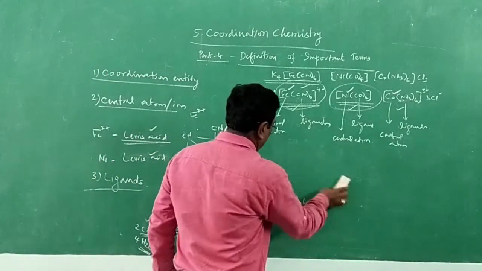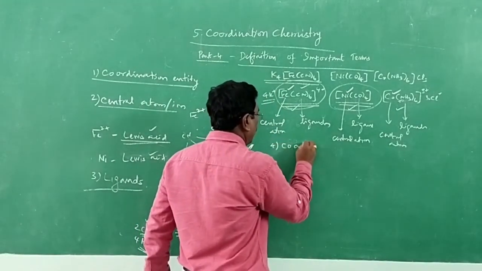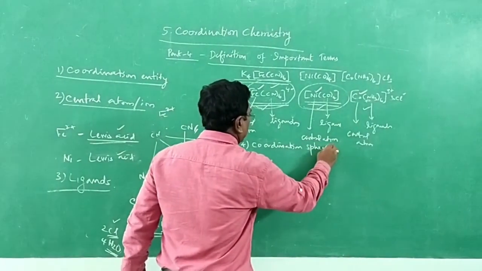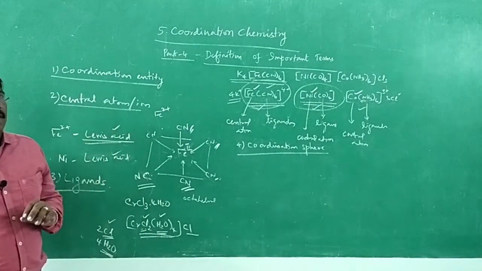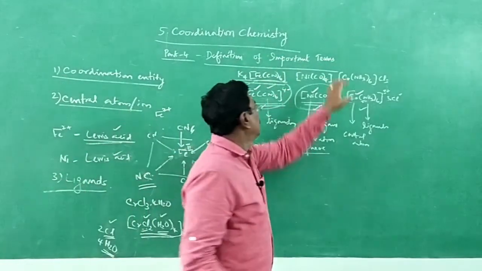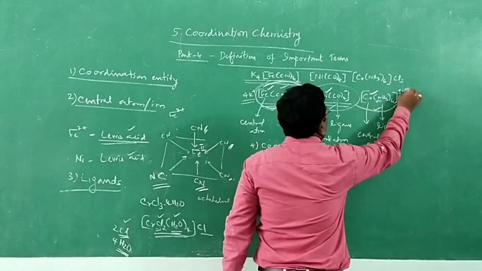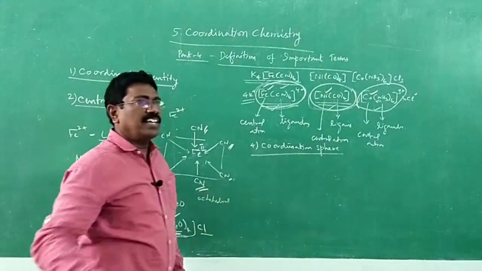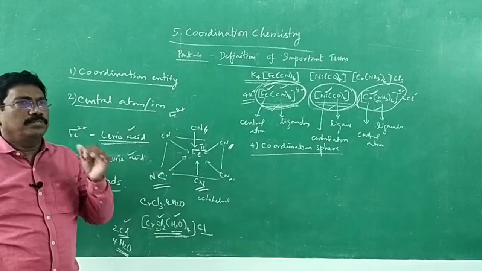4th point, coordination sphere. What is coordination sphere? It is nothing but the coordination entity. Coordination sphere and the coordination entity are the same. What is coordination sphere? In the complex ion of the coordination compound, this is the complex ion, this is the complex ion, this is the complex ion. This is the complex itself. The complex ion or neutral molecule in a coordination compound